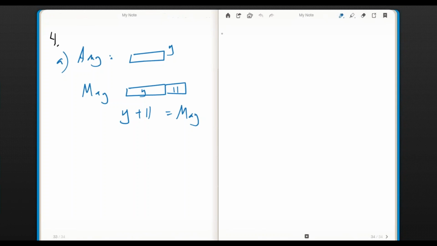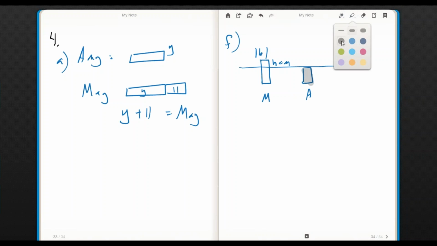Let's go on to F and say one thing about letter F. Mark's height is 161. He's taller than Aaron. So let's do a height here. Here's Mark, and here's Aaron. Now Mark is 161. He's taller than Aaron by how much? By h centimeters. And the question is, how tall is Aaron?